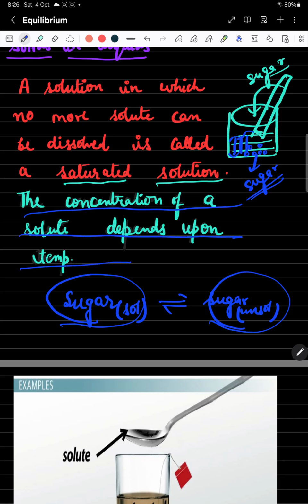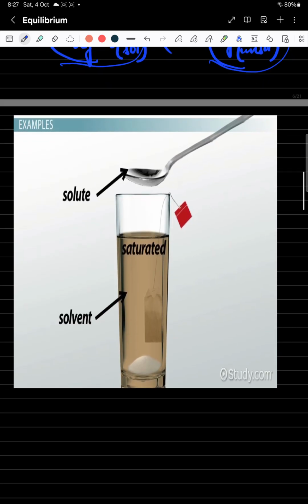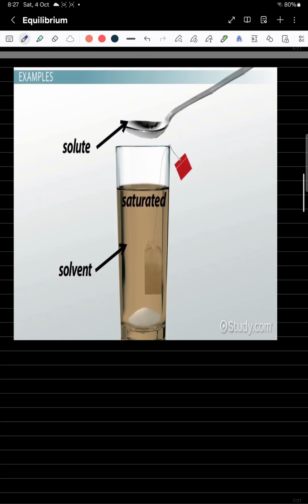See, if we are increasing the temperature, the sugar molecules again start dissolving more. Now your equilibrium will be disturbed. So this equilibrium condition, this concentration, would depend on the temperature. Always remember this condition.